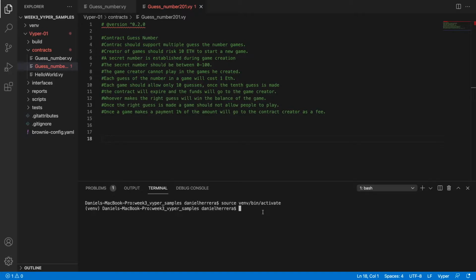This is the first part today, and what we're going to do today is go over the requirements and introduce two new data structures in Vyper that are going to be key for developing this functionality.